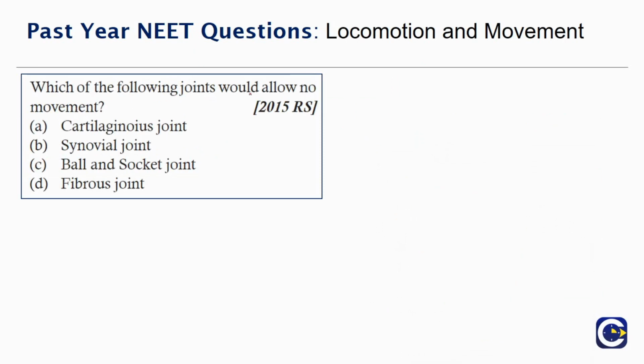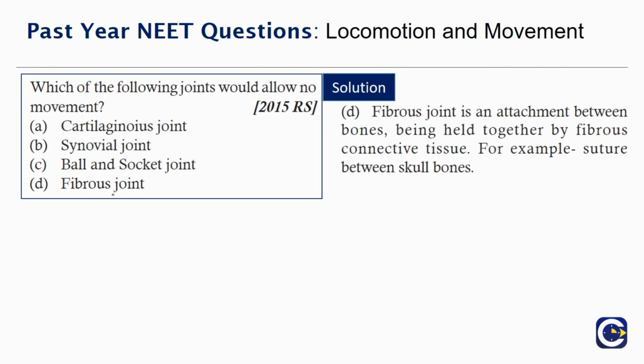Which of the following joints would allow no movement? Cartilaginous joint, synovial joint, ball and socket joint, fibrous joint. So we discussed in the previous questions through logic. So we know fibrous joints do not allow much movement. Fibrous joint is attachment between the bones being held together by fibrous connective tissue. For example, sutures. So we know there is skull.